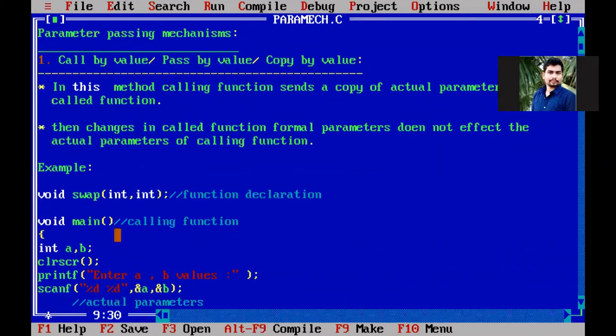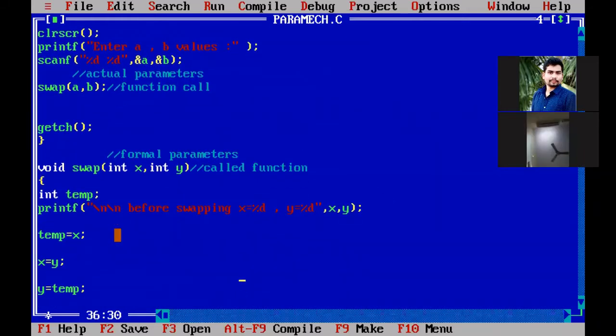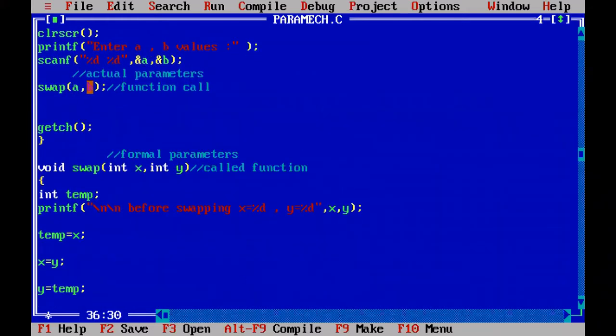Now this is the example where we are copying the actual parameters into the formal parameters by calling the function. Whenever you make this function call swap a comma b, the swap names are matching, the parameter list is tallying, the parameters are also the same type, and the number of parameters is also matching. When you make this function call statement, the controller will come from here to here, and this function is called.